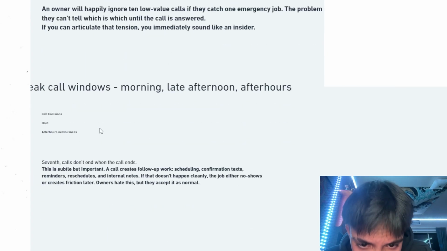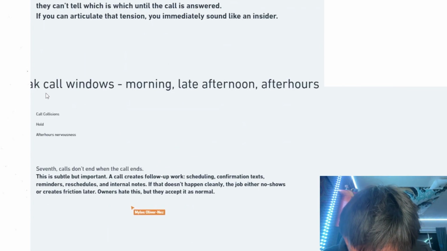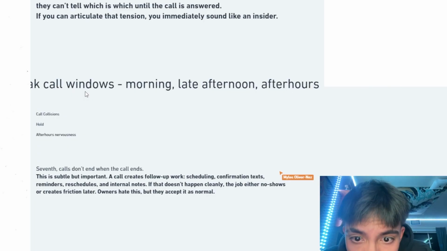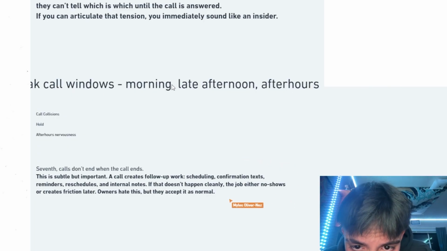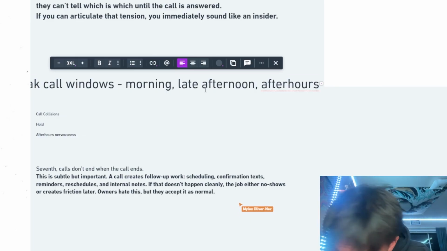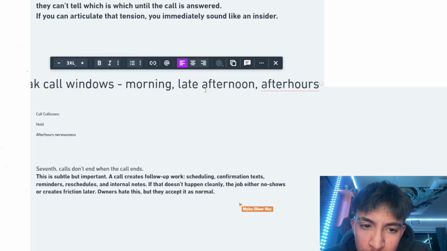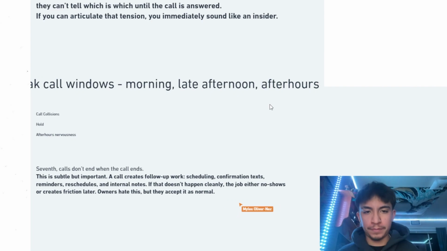And then we have some more notes just about their regular peak call windows. When are they getting the most calls? They're getting the most in the morning at the first of the day, probably like 8 a.m., 9 a.m. And then you got late afternoon, most likely 2, 3 p.m. And then you have after hours whenever they close.